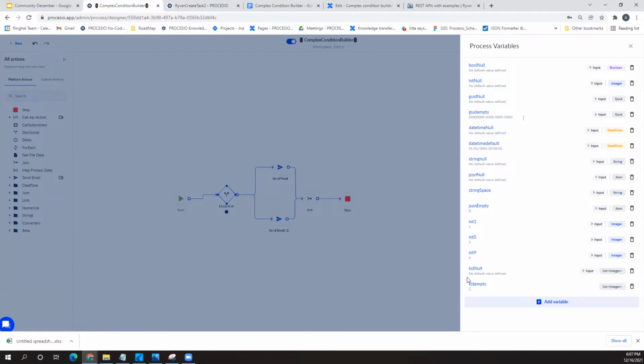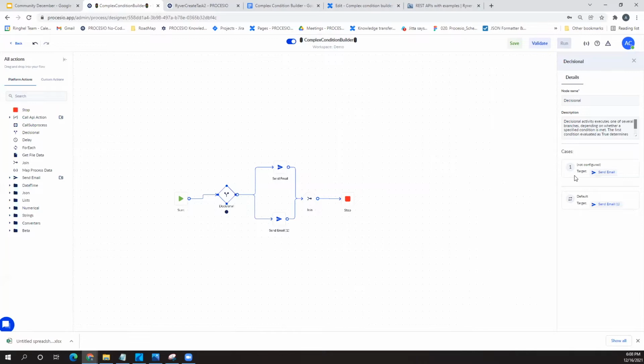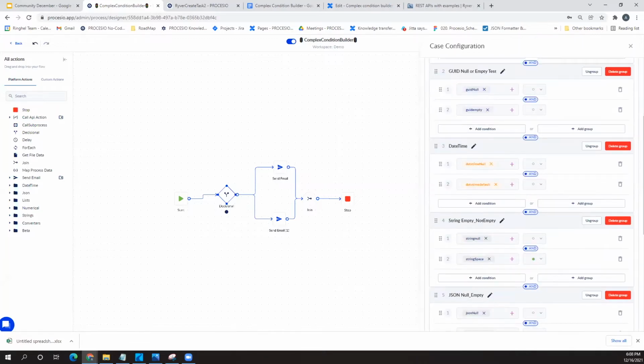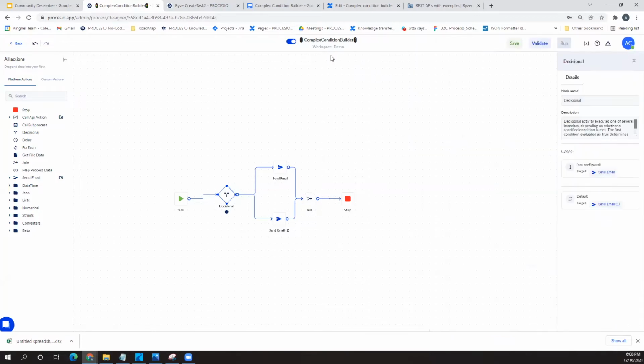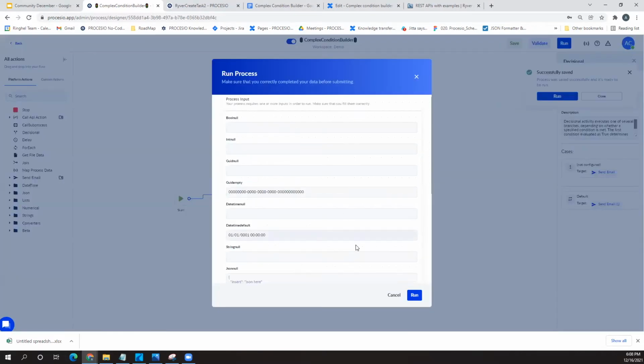I'm testing a lot of different types of variables within the complex condition builder, and if all the conditions are successfully met and validated, then we are going to receive an email. So that's the point of this exercise. So let's try it. Save process, run it, all the conditions.